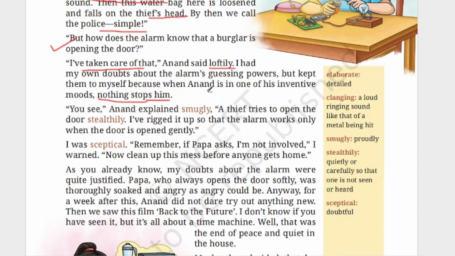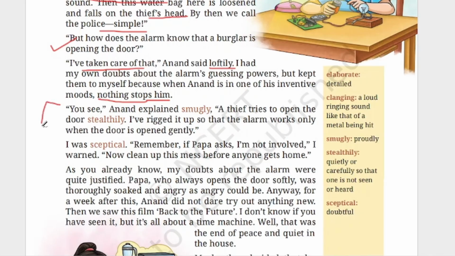But she did not ask any doubt to Anand, because when he is in the mood to invent something new, he will not be taking care of all these things. "You see," Anand explains smugly. "A thief tries to open the door steadily. I have rigged it up so that the alarm works only when the door is opened gently."